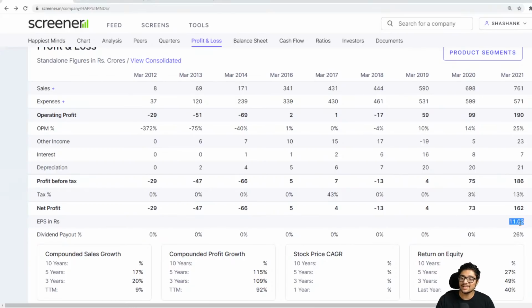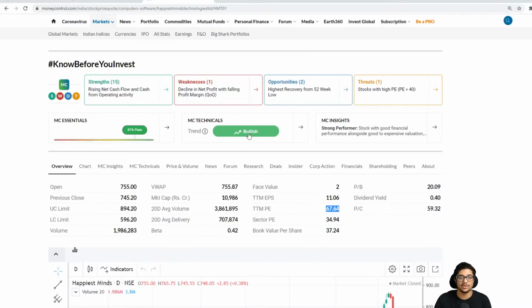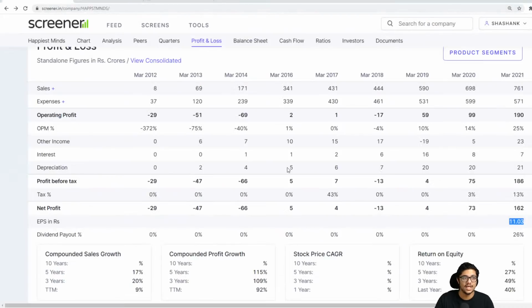Now, EPS is the most important thing for me and you to understand, because EPS basically tells about the company whether the EPS, earnings per share, is growing. If I have a share, is the earnings per share going up? Now, what industry people do, I'll tell you, is they take this EPS and multiply it by the sector PE. Okay, let me go to sector PE. Sector PE is 34.39, 34.94, and the EPS is 11.03.